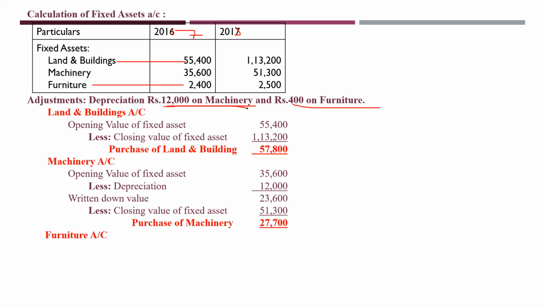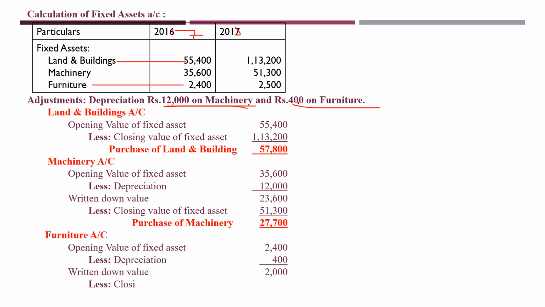Next, I'll go for furniture account. We have opening balance 2,400. Here depreciation is given, this is 400. Okay. So written down value is 2,000. Less closing value of fixed asset, that is 2,500, and purchase of machinery is what? Oh, sorry. I'm very sorry. I've just directly taken over here. So purchase of machinery, not machinery, that is furniture is only 500 is the amount.